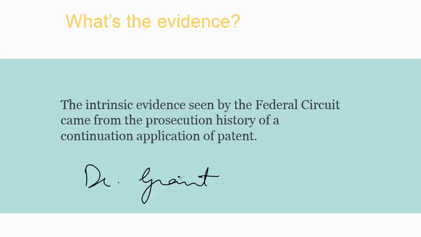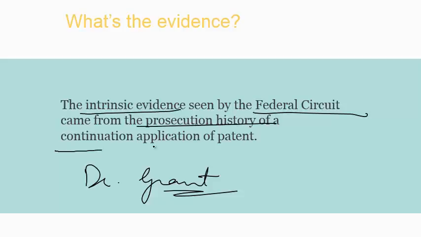The Federal Circuit said that they see no error in the district court's decision to credit Dr. Grant's testimony, but the Federal Circuit relied more on the intrinsic evidence which came from the prosecution history of the continuation application of the patent.